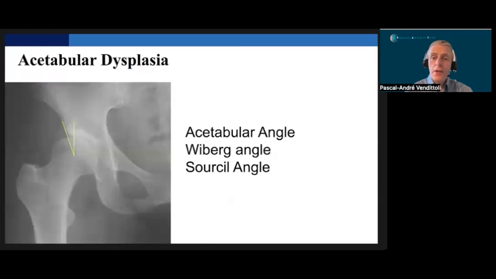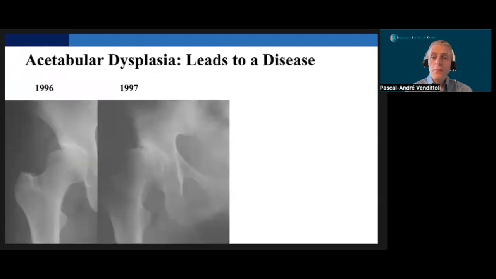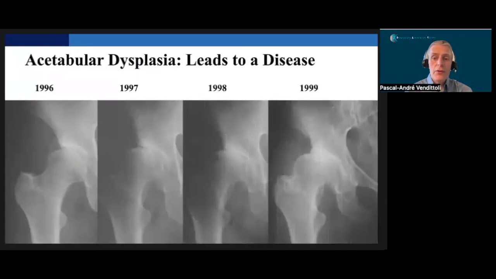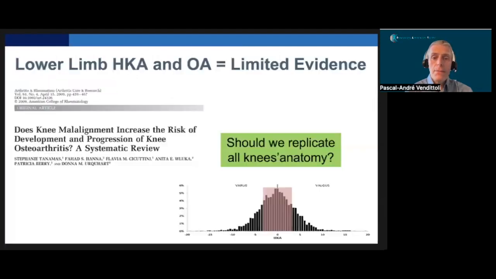Similarly, for the hip, we know that some parameters, like a Wiberg angle of less than 20 degrees, will lead to joint degeneration. Please look at these radiographs. How rapidly this dysplastic hip progressed to a severe OA. Neck remodeling is also very impressive in only 3 years.